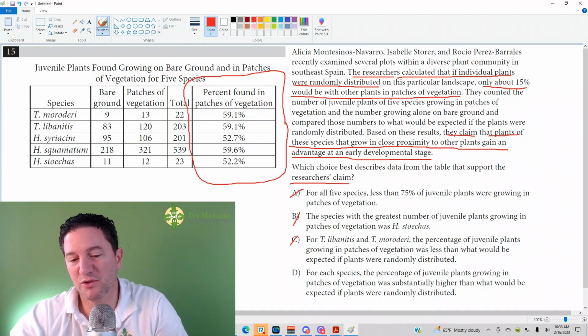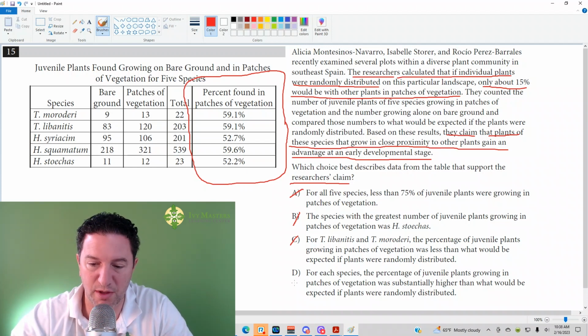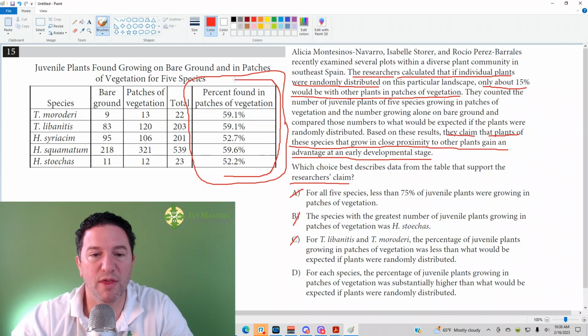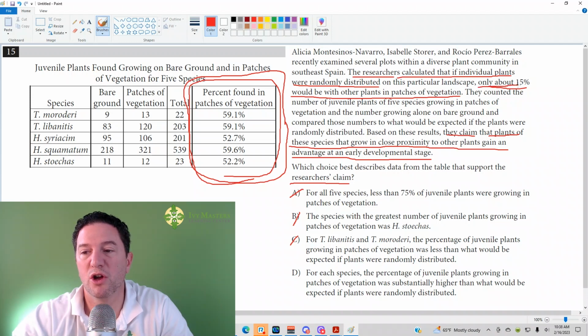It's got to be answer choice D, right? So we're looking at D. For each species, the percent of juvenile plants growing in patches of vegetation was substantially higher than what would be expected if the plants were randomly distributed. And once again, we see that the majority of them are in patches of vegetation. If they're randomly distributed, as it says here, only about 15% would be with other plants in the patches of vegetation. D is your correct answer.